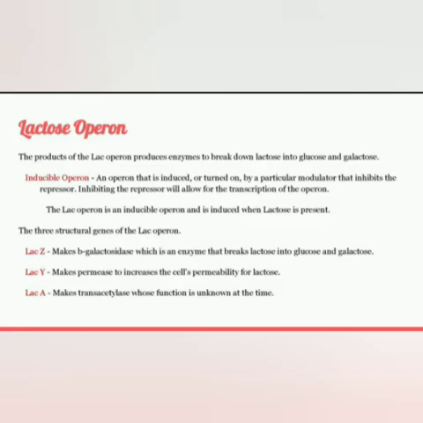The enzymes produced by the lac operon help in breaking down lactose into glucose and galactose. As we know, there are three structural genes and they produce three different enzymes: beta galactosidase, permease, and transacetylase. Beta galactosidase breaks down lactose into glucose and galactose. Permease increases the cell's permeability for lactose, and the function of transacetylase is unknown for the time being.